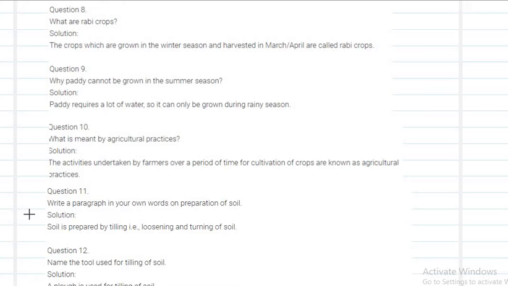Okay. In the next question, you will see what are rabi crops. The crops which are grown in the winter season, that is March or April, are called rabi crops. Why can paddy not be grown in summer season? Because paddy requires lots of water, so it cannot be grown during summer season. It can be grown only during rainy season, but not in summer season.